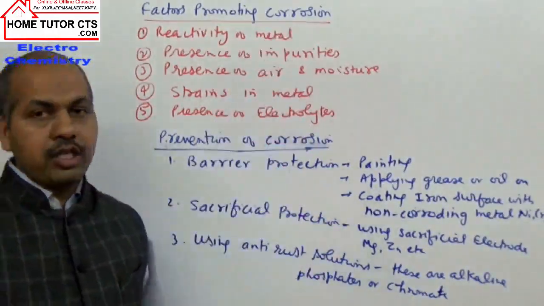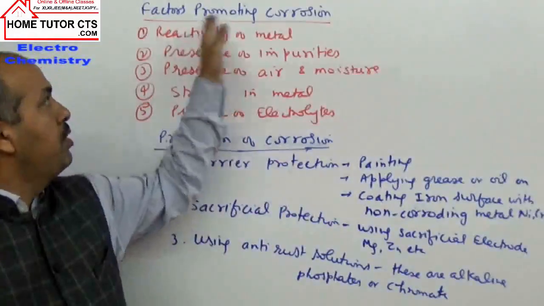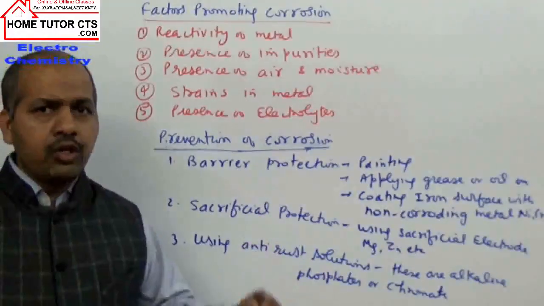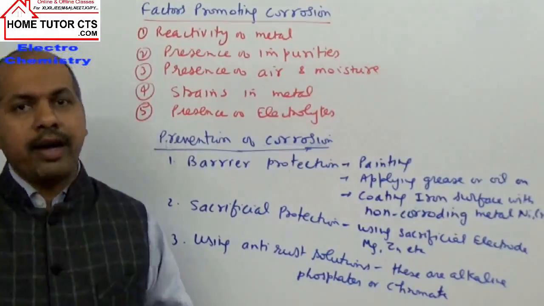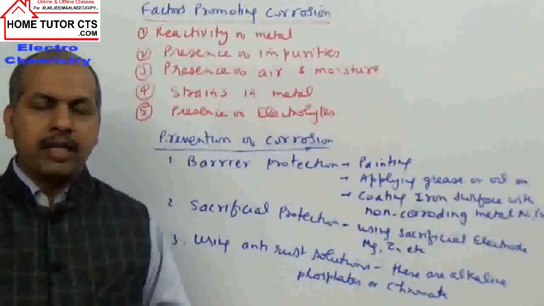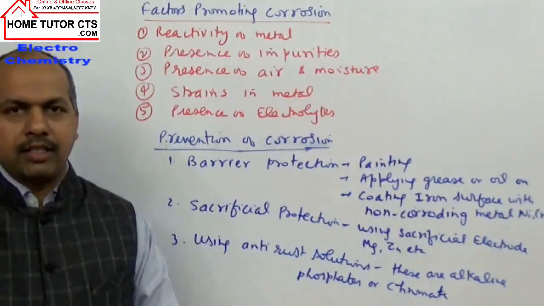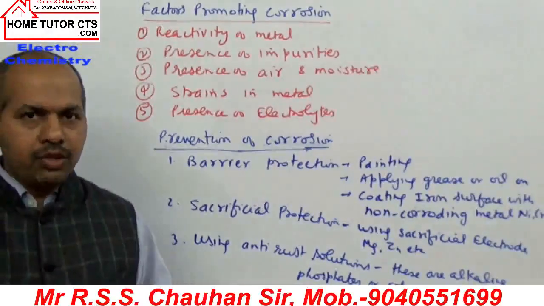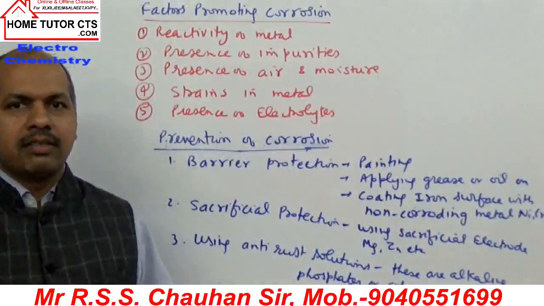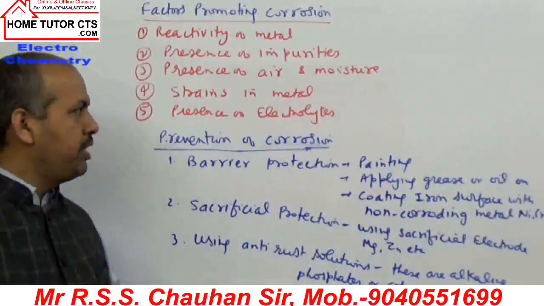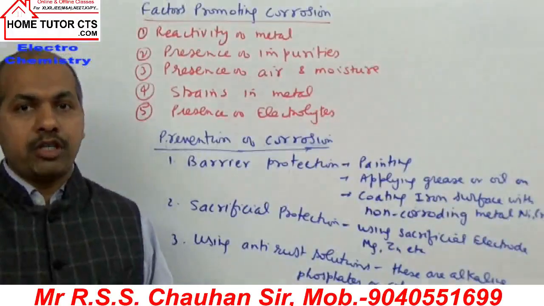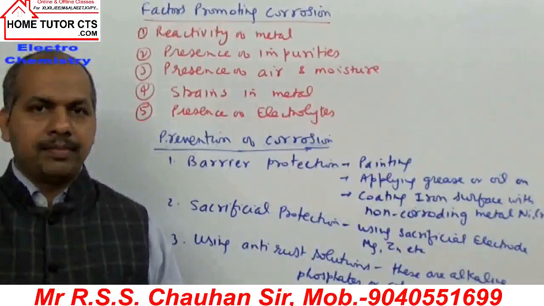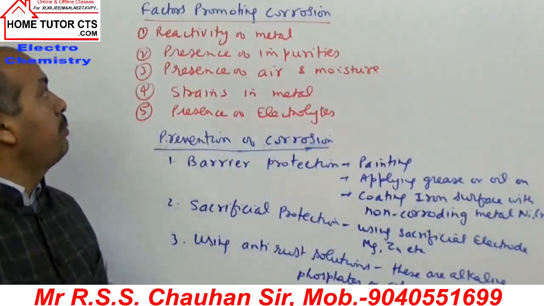So it is a topic taken, rusting of iron, which we will explain in detail under the heading corrosion, because mostly when we take corrosion, the picture coming to mind is rusting of iron. That is very important because iron is used every time in our life, almost everywhere. In the houses where we live, in the buildings, the school where you come to study, they are using iron, and almost everywhere, in vehicles, iron is used. So definitely this rusting prevention is very, very important, and that too should be by cheaper methods and other effective methods. Okay, so it is your topic, rusting and prevention of corrosion.